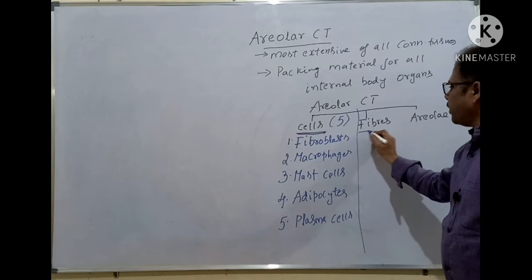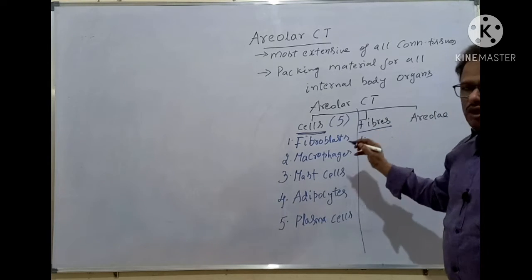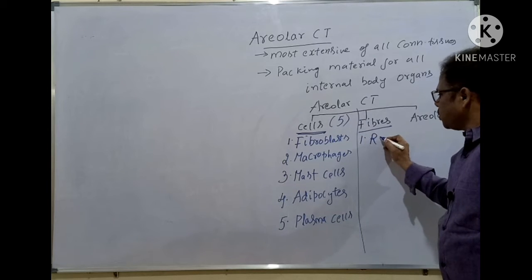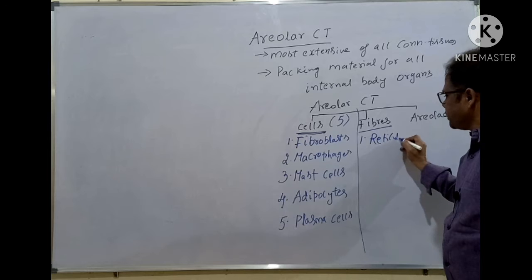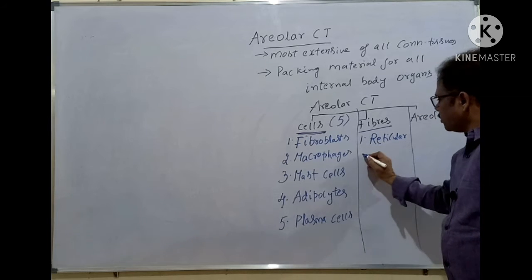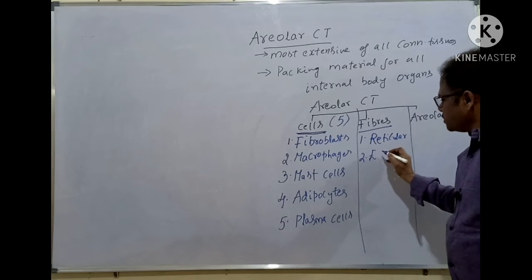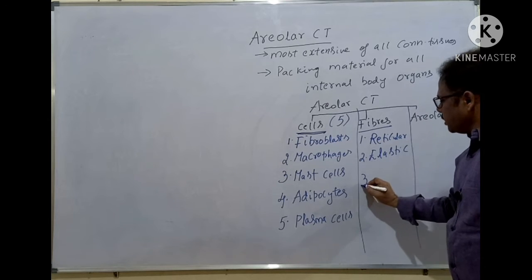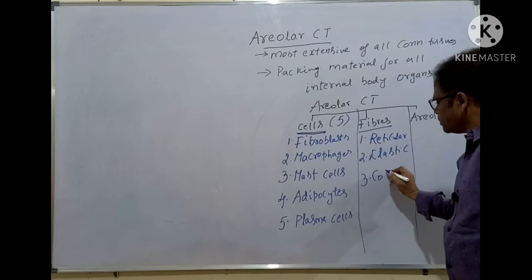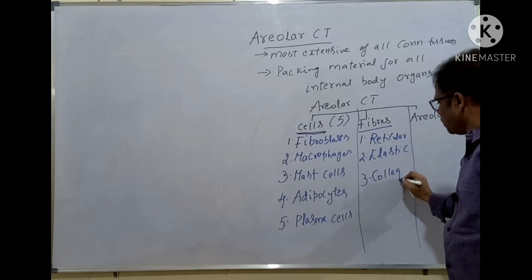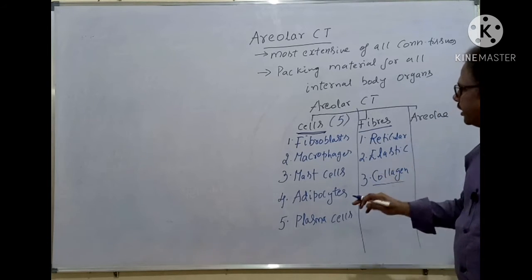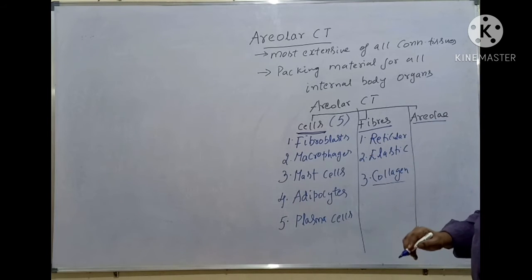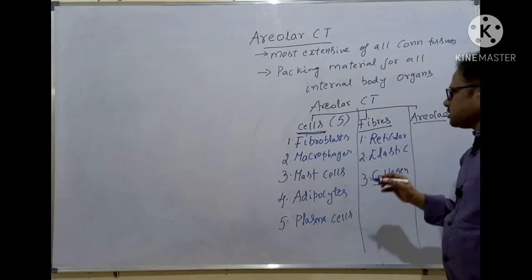Now fibers. In the last session I told you a code, isn't it? Do you remember? What is that? REC, Regional Engineering College. R for reticular fibers are present. E for engineering, E for elastic fibers are there, and C for college, C for collagen fibers are present. All three different types of fibers are there. And areolae, what is areolae? I'll explain here.